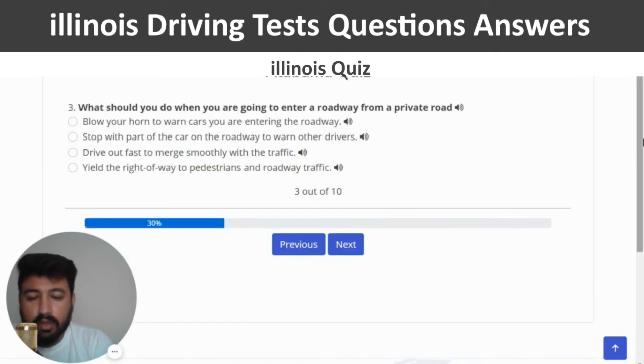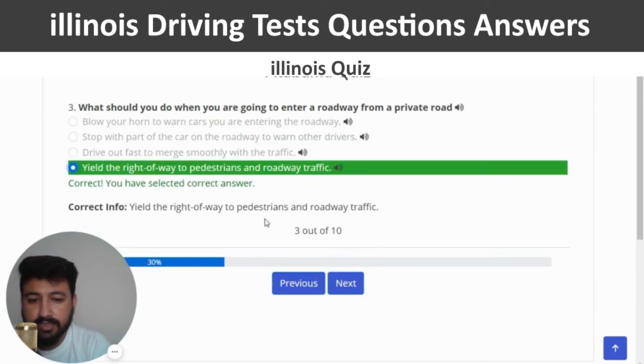Yeah, next. The third question is what should you do when you are going to enter a roadway from a private road? The right answer of this question is yield the right of way to pedestrians and roadway traffic. So I'm going to click on the last option, which should be the right one. Yeah, this is the correct one.